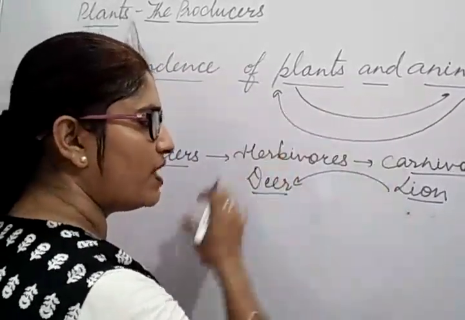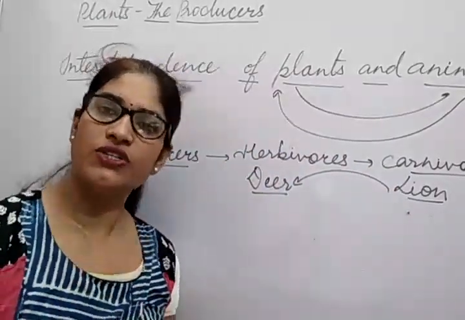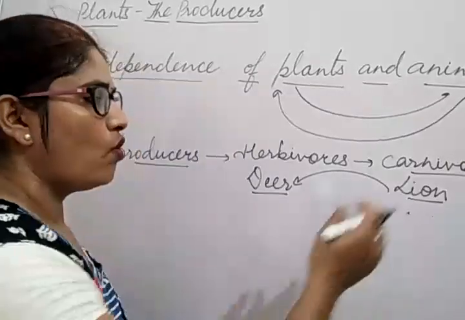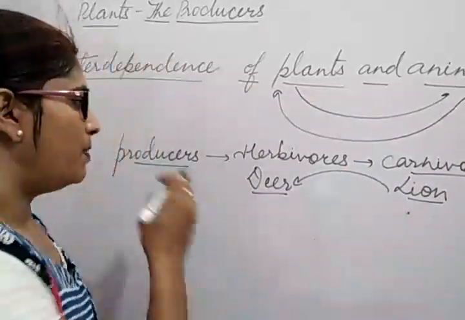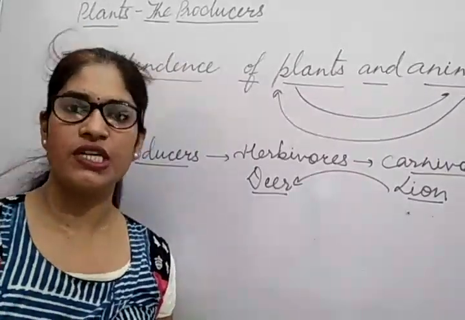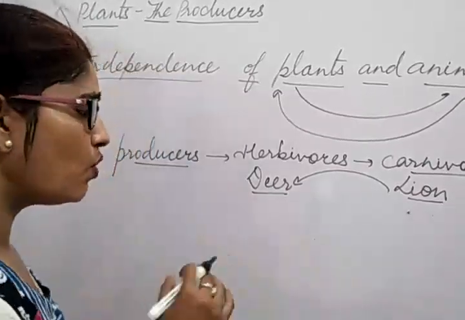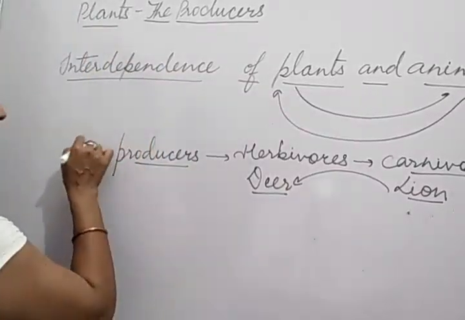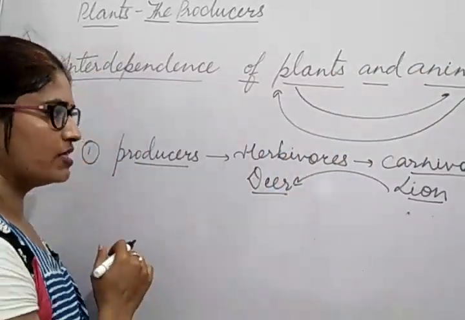So in this way we can understand that in nature all the living things depend on each other for their food. All the animals depend on each other for their food, and plants are the sources which are producing food for us, for the living beings, and for themselves also they are producing food. So this is the first reason why plants and animals depend on each other for their food, you can say.